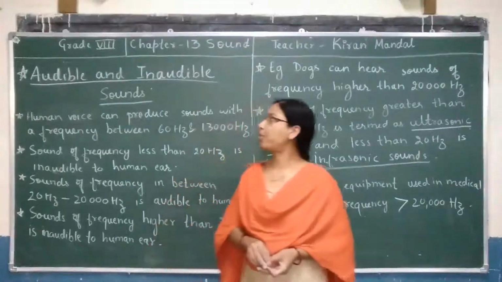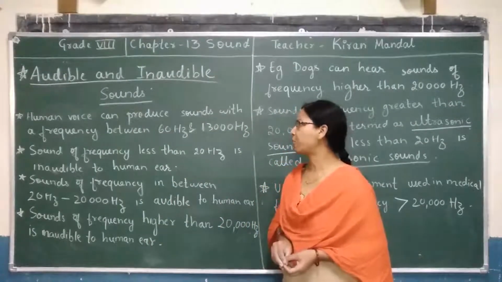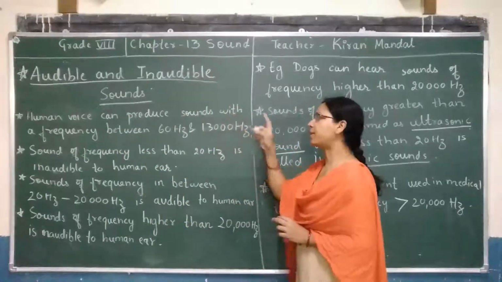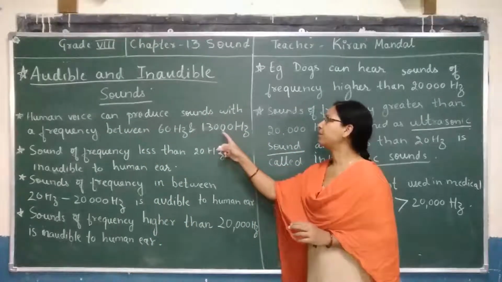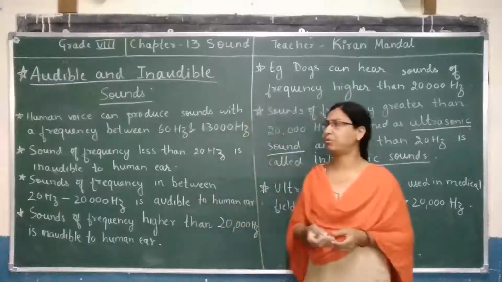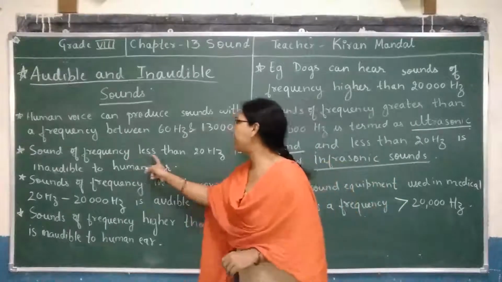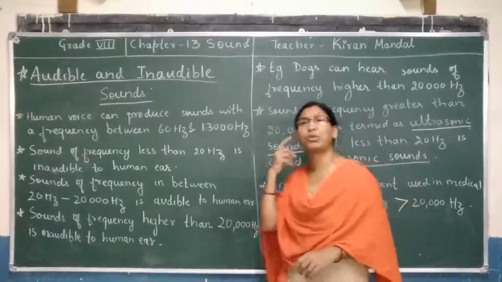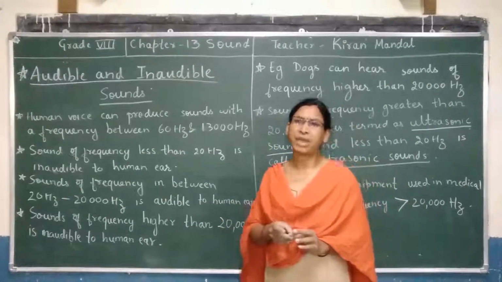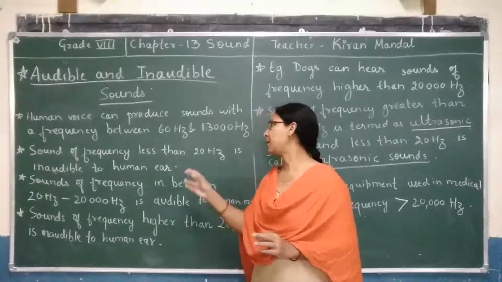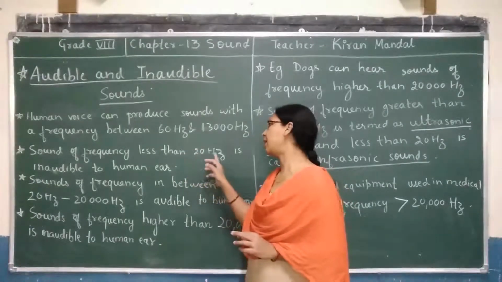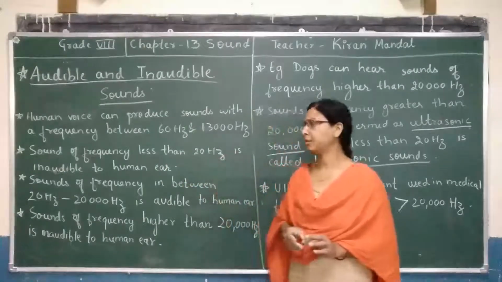Dear children, our next topic is audible and inaudible sounds. In the case of human beings, the human voice can produce sounds with a frequency between 60 Hz and 13,000 Hz. In between these frequencies, we can produce sound. And sound of frequency less than 20 Hz is inaudible to the human ear. We can't hear such sounds. Such sounds are called infrasonic sounds. So it is inaudible for the human ear, of frequency less than 20 Hz.